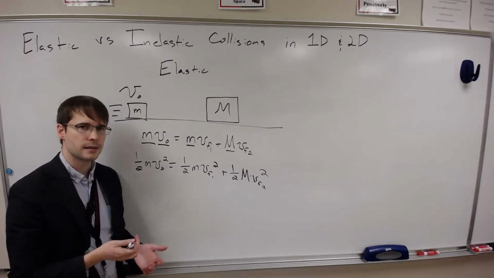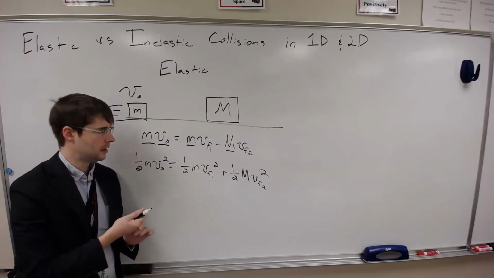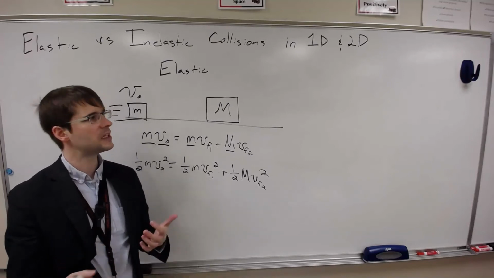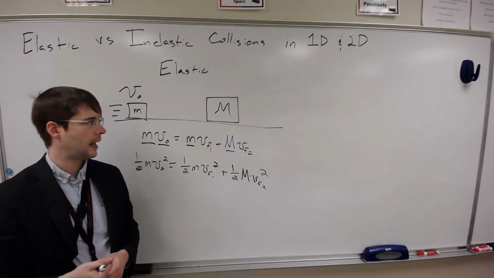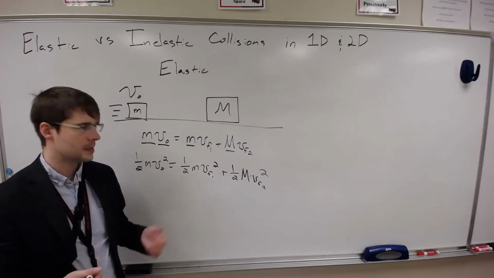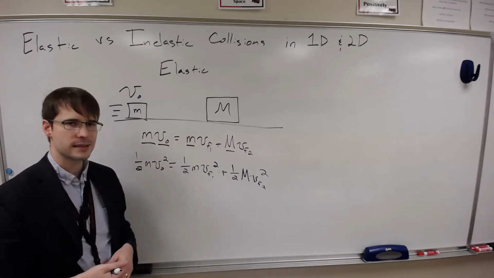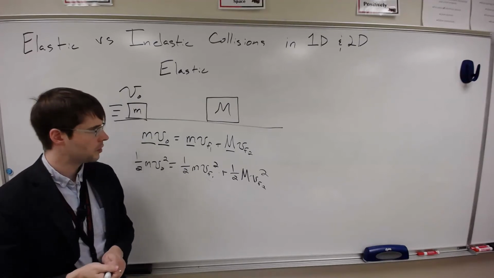These ones are often not done on the AP test because they just take a little while to do. There are a couple specific situations that we'll get into in class, specific cases, and for those you may be expected to know what happens in those. But for a general case with two unknown masses, it is quite a bit of work to get the answers, so you'll have to do a little bit of that in the homework.